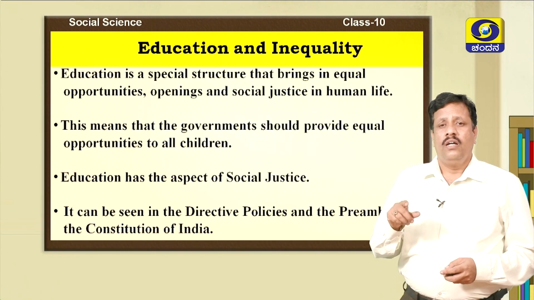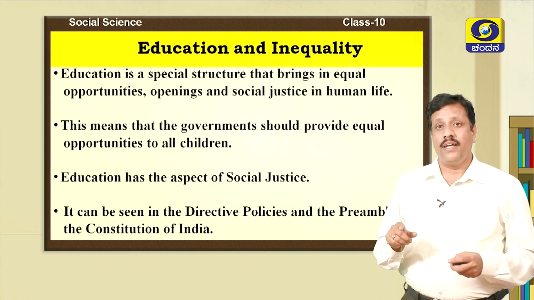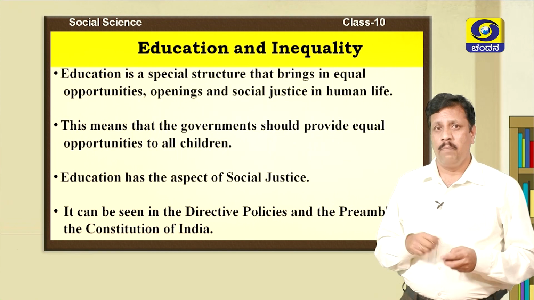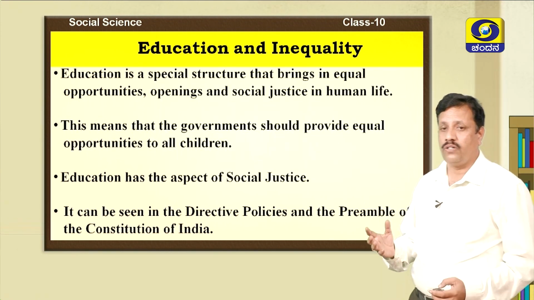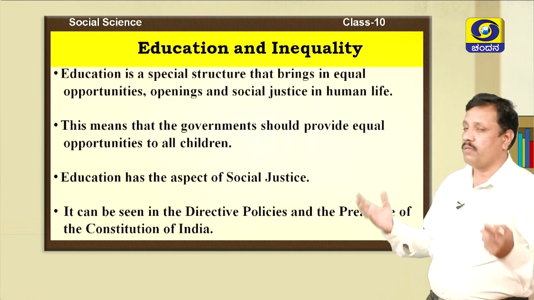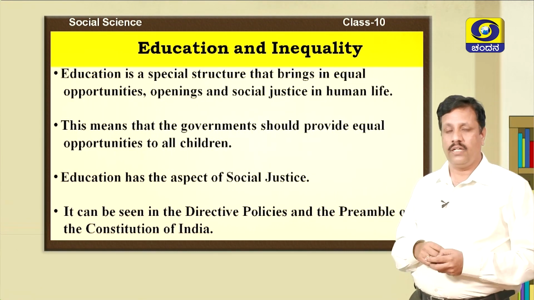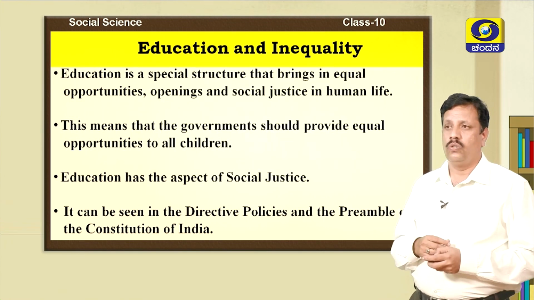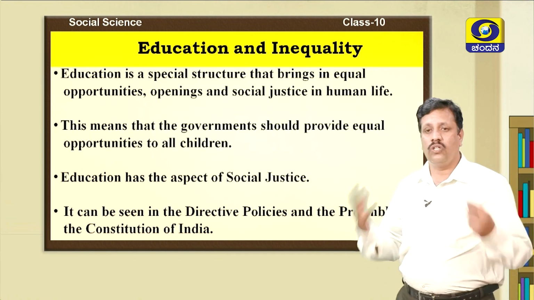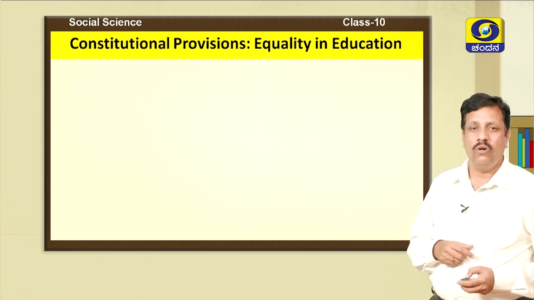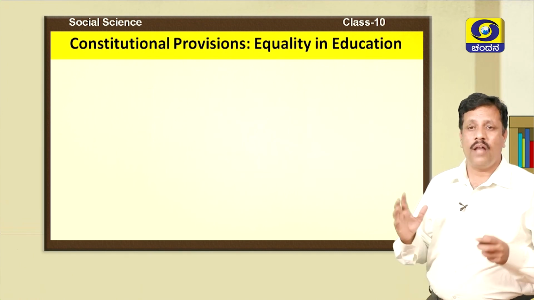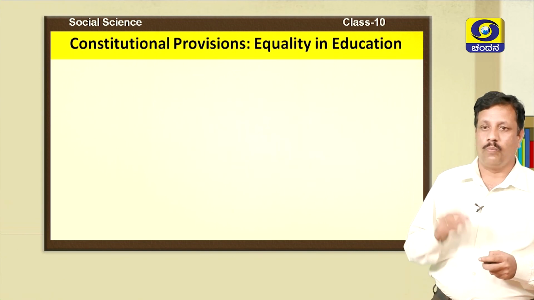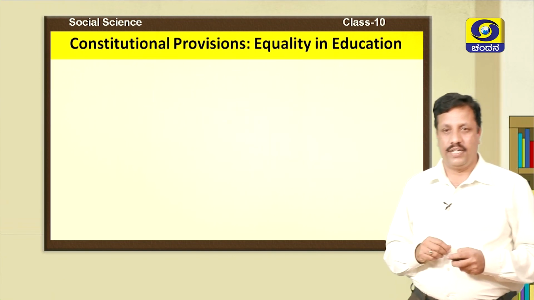So, we see that there are differences in society while getting education. Some children are able to get education, whereas some other children are not able to get education. So, our Constitution has made some provisions to provide education to the children in society. Now let us see what constitutional provisions our Constitution has made to bring equality in society.